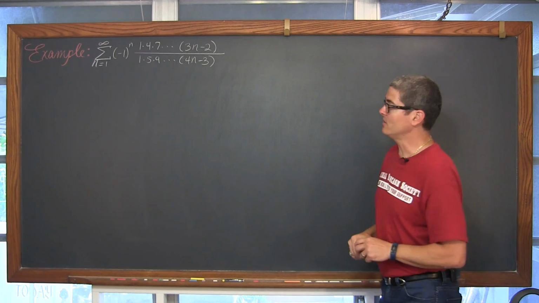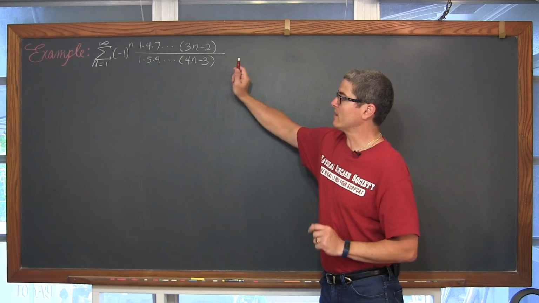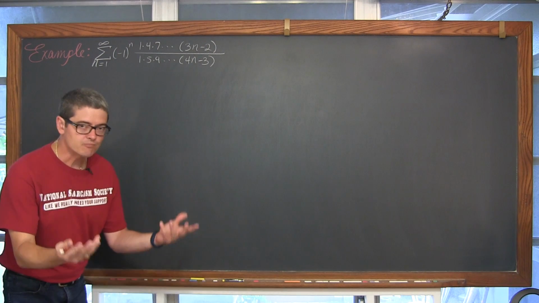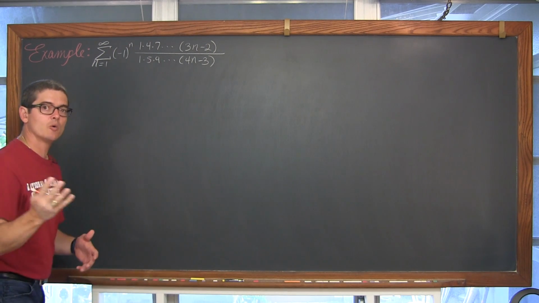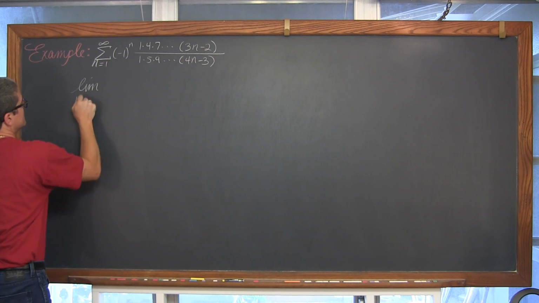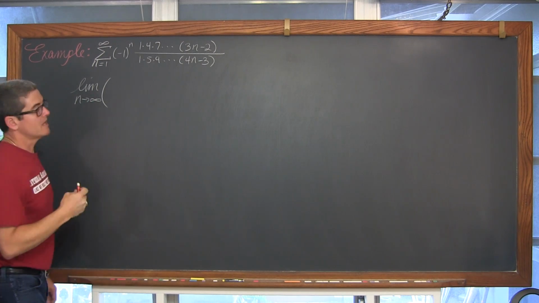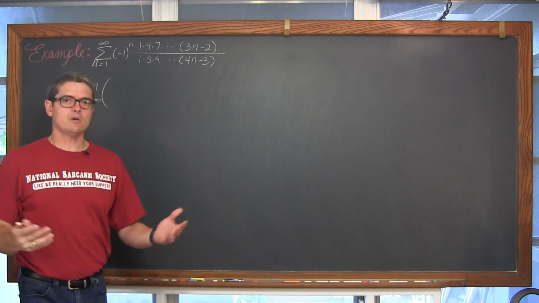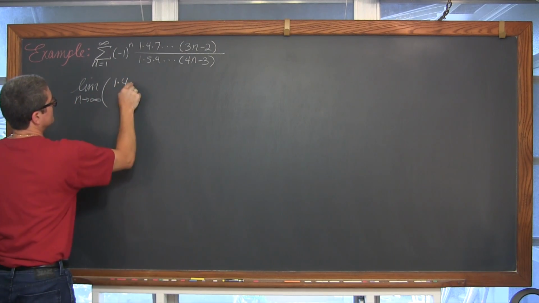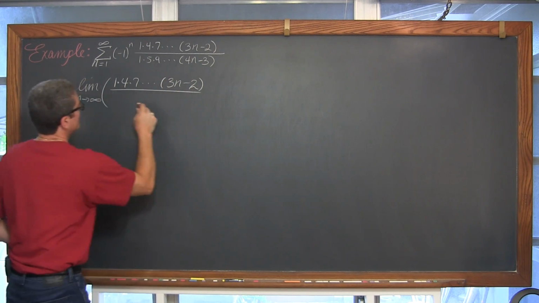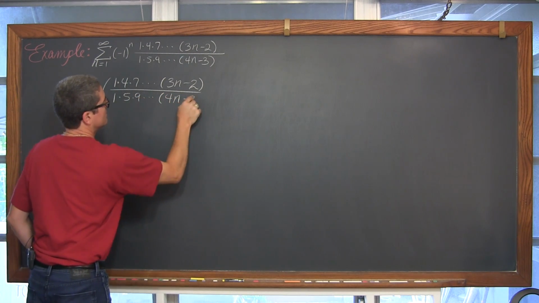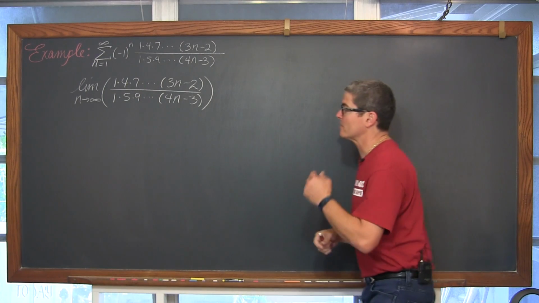In case it's not obvious to you, we're going to make sure that we completely understand why this alternating series is converging. And it's probably a little bit overkill in the amount of work that we're going to show, but I hope it helps you understand what's actually going on. So, the limit as n approaches infinity. Sometimes as teachers, we just say, well, it's just obvious, or that's just a fact, or you should know that, and then you're like, but I don't. So in case you feel like that with this question, I would say that I hope I'm a good math teacher, but I am not a mathematician, and sometimes I need a little bit of extra explanation myself.